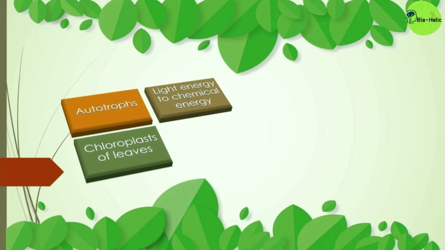And where does photosynthesis mainly occur? Yes, in the chloroplasts that contain the pigment, chlorophyll mainly, and these chloroplasts are situated mainly in the leaves of the plants. And by the process of photosynthesis, glucose is produced, that is stored as starch, and as a byproduct oxygen is liberated in the environment.